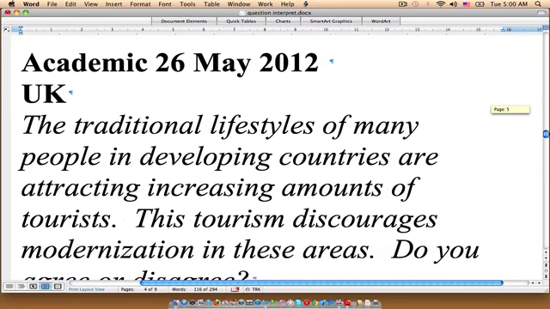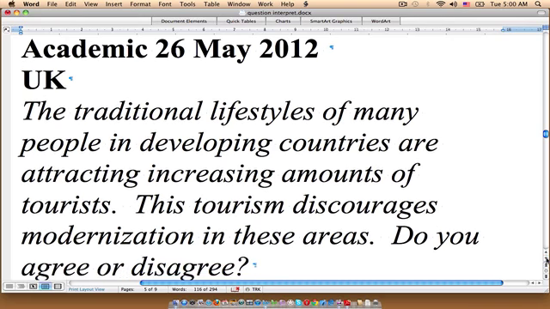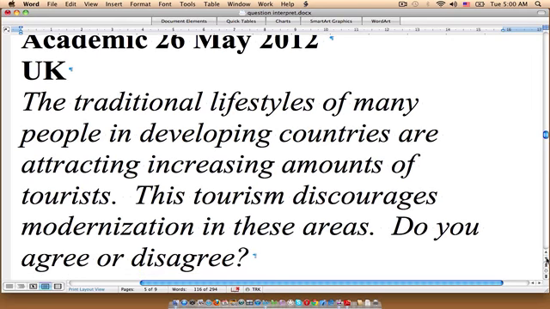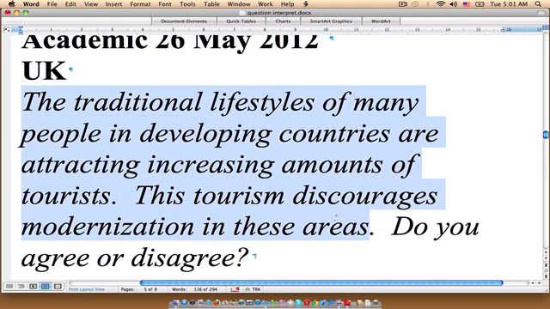This appeared on the academic exam, 26th of May 2012, and again that was in the UK. The traditional lifestyles of many people in developing countries are attracting increasing amounts of tourists. This tourism discourages modernization in these areas. Do you agree or disagree? Now, again, we are given some background information here. And when we finish reading the background information, we still don't know what kind of essay we're going to write.